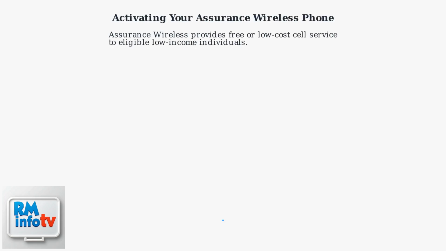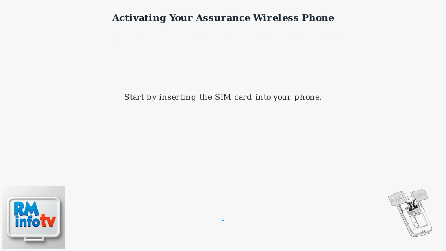Assurance Wireless provides free or low-cost cell service to eligible low-income individuals. The first crucial step is SIM activation, which links your phone to the network. Start by inserting the SIM card into your phone.